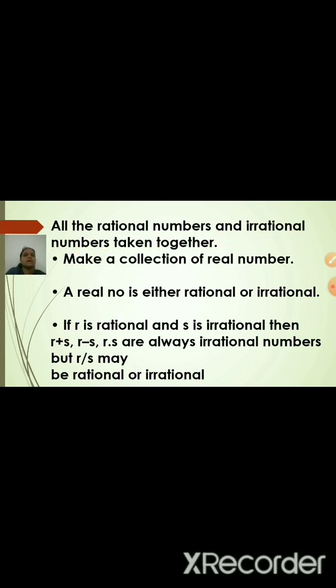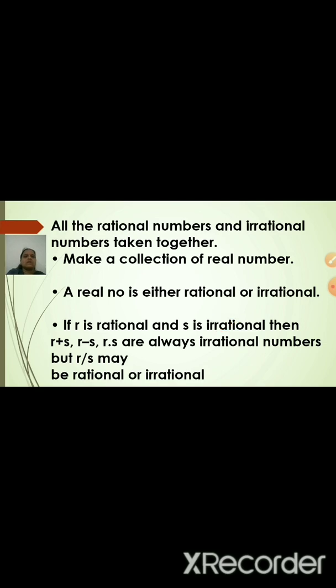A real number is either rational or irrational. This is a very important word, the "or". That means a real number can be either rational or irrational. You will not get a single number which is rational as well as irrational. Both the groups are totally different.